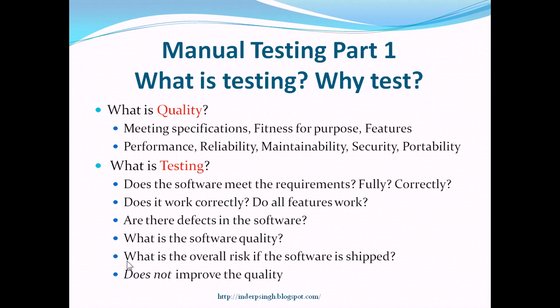Sometimes due to business objectives, ship date is important, and new releases of the software are also planned. So certain minor defects can exist in the software, and the users can be informed that these are the known issues in the software and these will be fixed in the subsequent release. Or the management can take the decision that no, we want to fix each and every defect that is found in this round of testing, and then ship the software. So whatever is the decision is based on the overall risk.